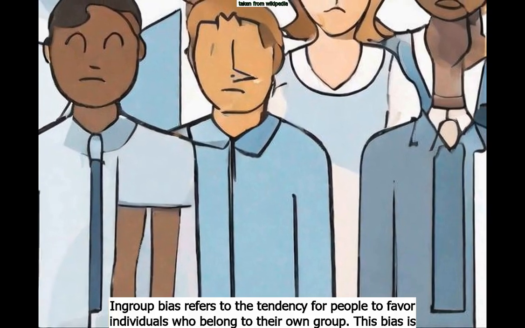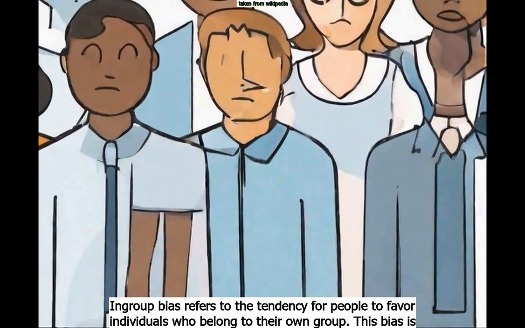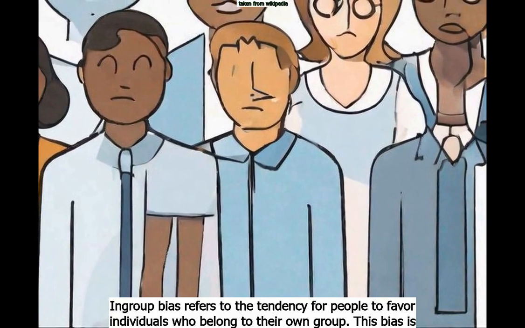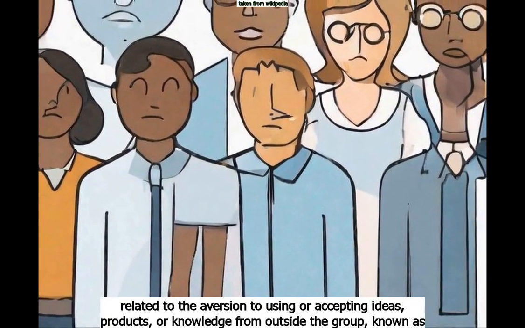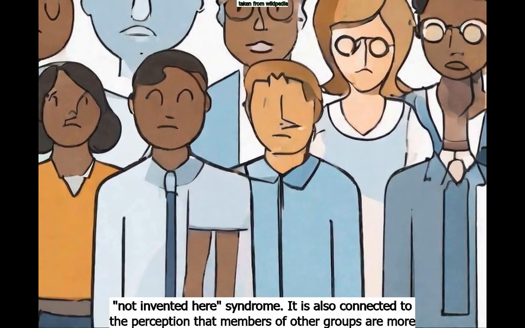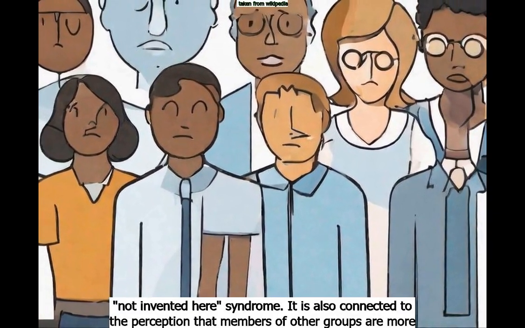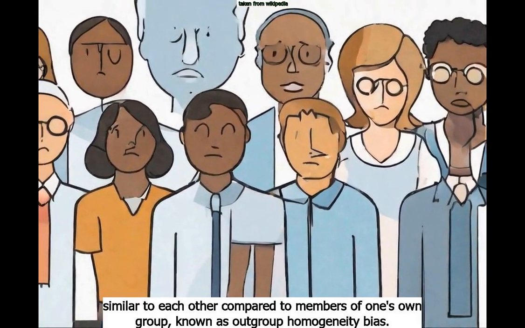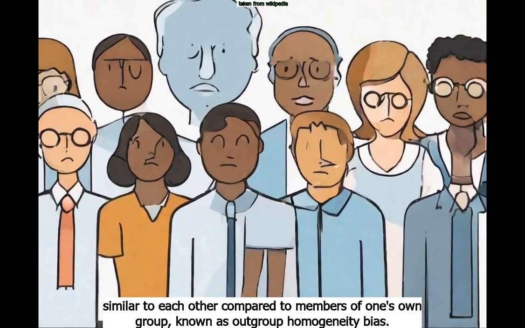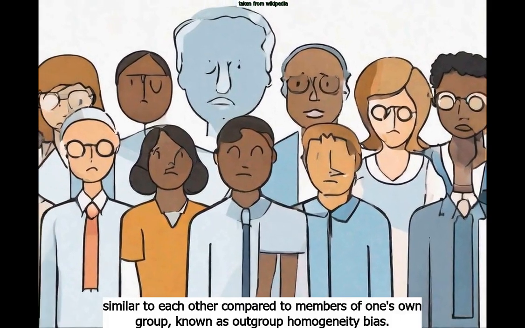In-group bias refers to the tendency for people to favor individuals who belong to their own group. This bias is related to the aversion to using or accepting ideas, products, or knowledge from outside the group, known as not invented here syndrome. It is also connected to the perception that members of other groups are more similar to each other compared to members of one's own group, known as outgroup homogeneity bias.